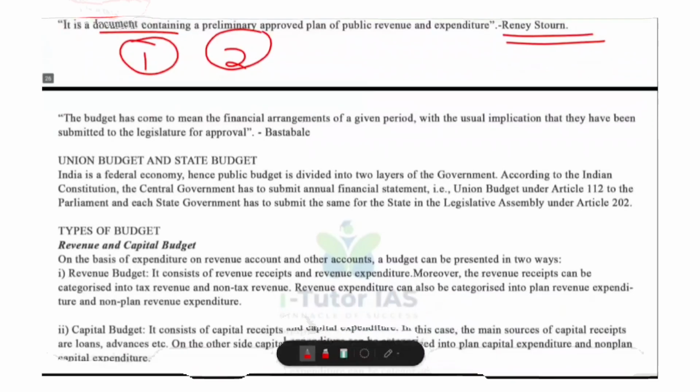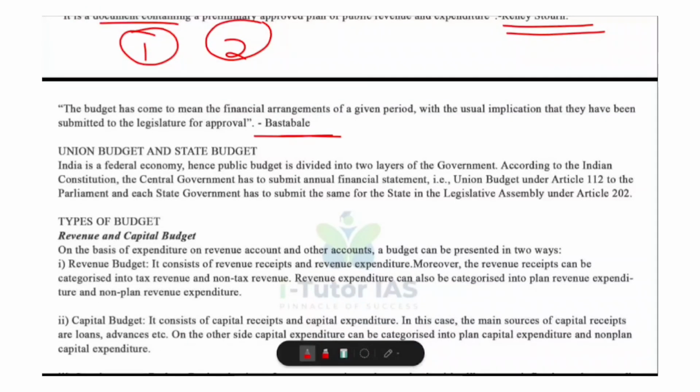Now let's look at another definition of Bastable. He told that the budget has come to mean the financial arrangements of a given period with the usual implication that they have been submitted to the legislature for approval. Okay, what does this mean? According to Bastable, a budget is basically the complete financial plan of the government for a specific period, usually 1 year.